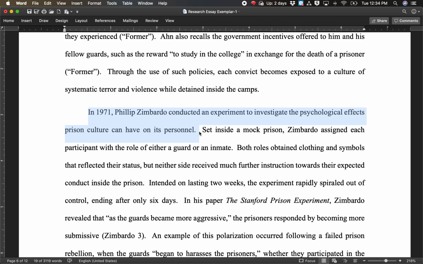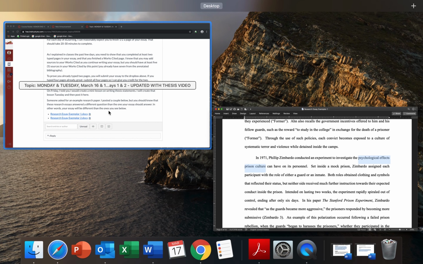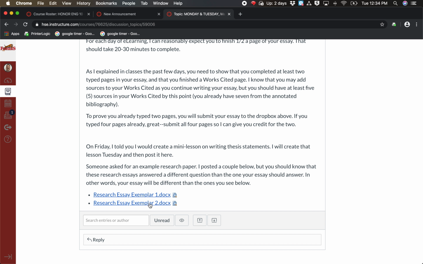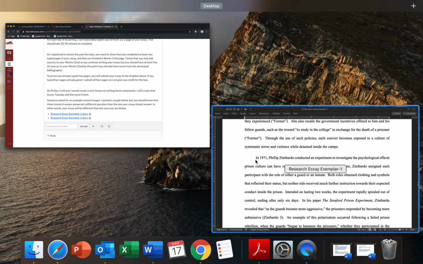And then boom, the very next sentence of the next paragraph connects a researcher, a guy named Philip Zimbardo, to the psychological effects of prison or prison culture. So you need a transition sentence to move the reader from paragraph to paragraph and guide the reader through your argument. Hopefully these examples help you. There's another research essay here. I think we're looking at number one or two. We're looking at number 1, and research essay exemplar number 2 has some useful transition sentences as well.